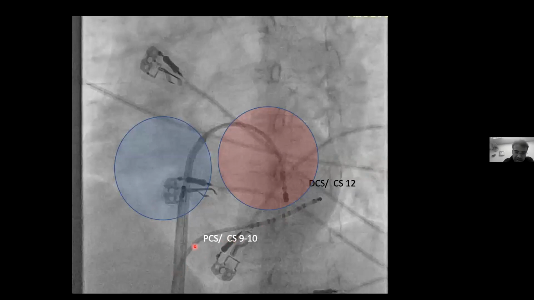This coronary sinus catheter has been placed in the LAO view from the femoral route, and the tip is called the CS12 bipole, then 3, 4, 5, 6, 7, 8, 9, 10. Whatever is distal to the operator is CS12, and whichever is most proximal is the proximal CS, CS910. Generally, we use a decapolar catheter. A duodecapolar catheter can also be used in a left-sided accessory pathway when you need to map almost all of the mitral annulus, and that gives you a very clear picture of where your pathway is located.